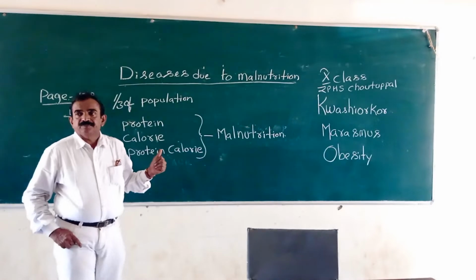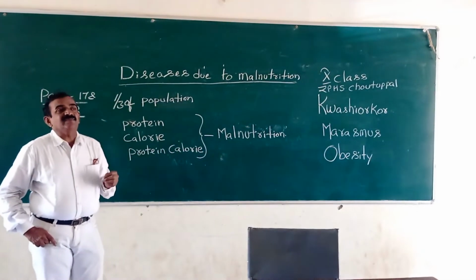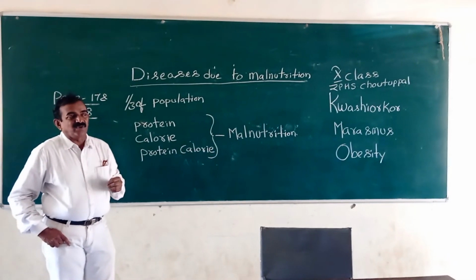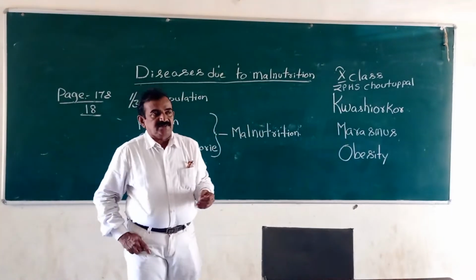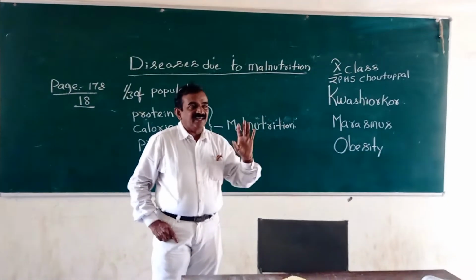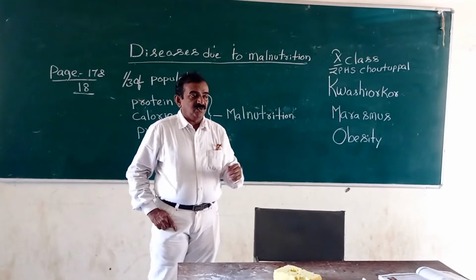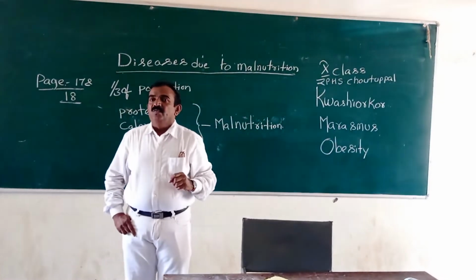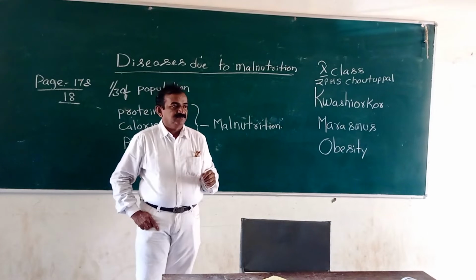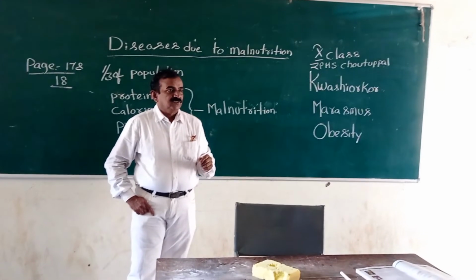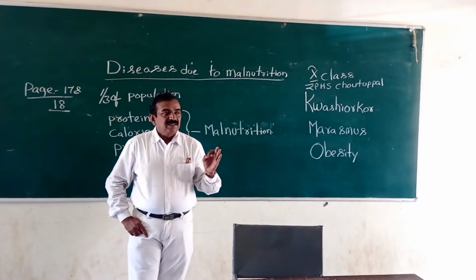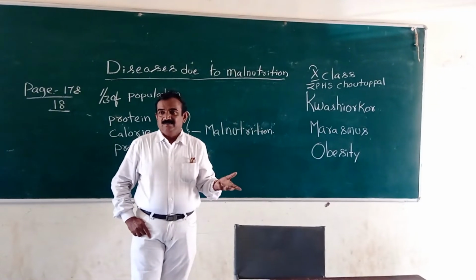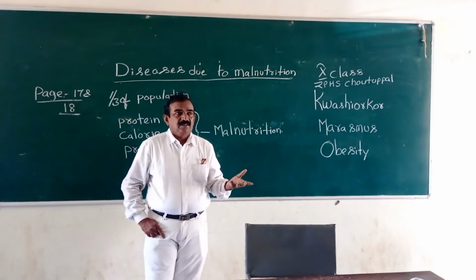So what are the reasons for malnutrition? Why are they not eating carbohydrates, protein, fats? There are many reasons. You underline it. First one, willful starvation. Next one, poor health.